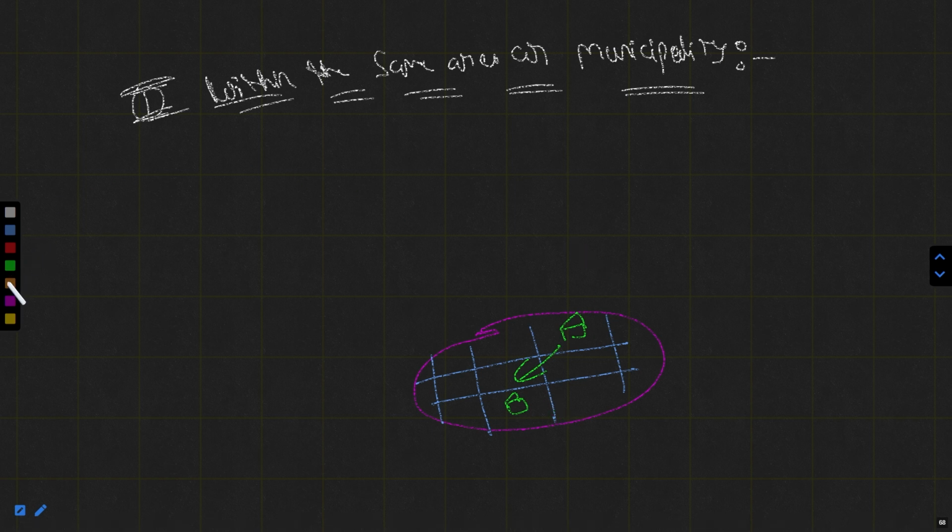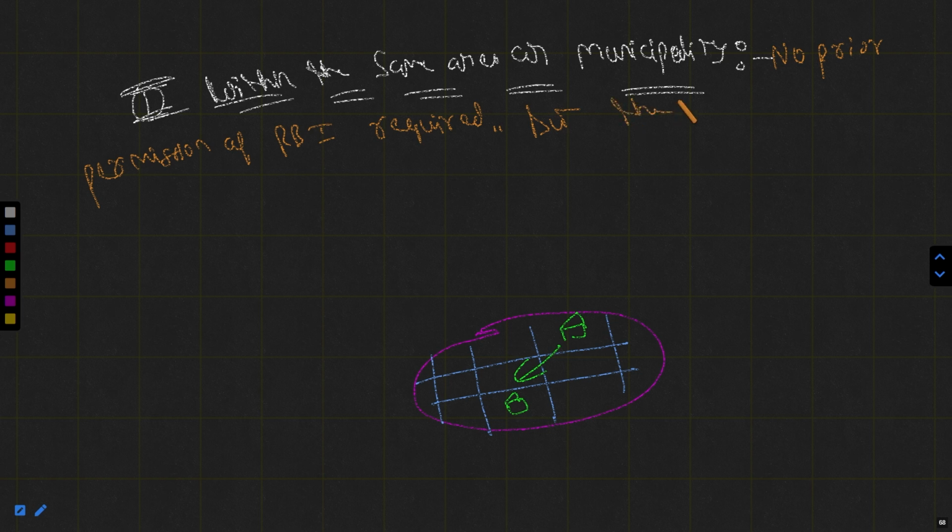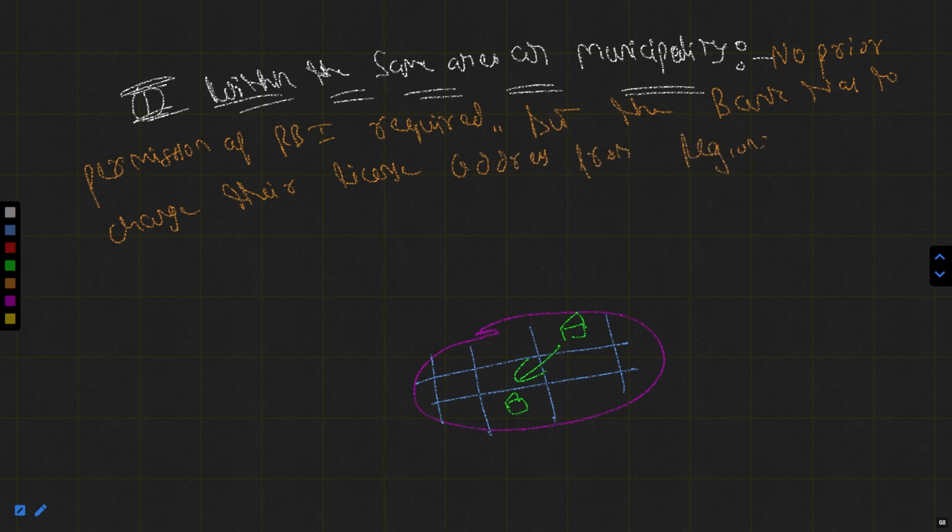In such a case, no prior permission of RBI is required, but the bank has to change their license address from the regional office of RBI.